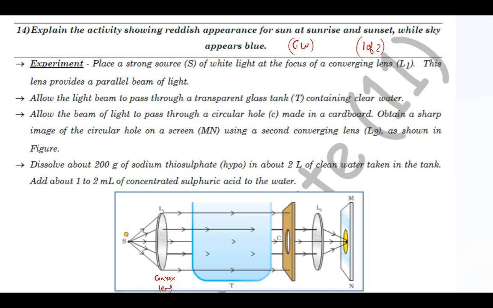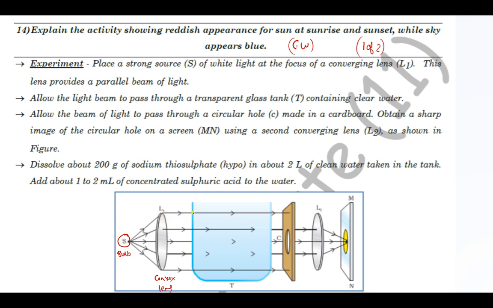And here we keep a source of light. For example, we keep a bulb, we keep a torch, such that it is at the focal point of this. Now, when the incident ray travels through the focal point, the refracted ray will travel parallel to the principal axis. We very well know this. So we will get a parallel beam of light over here, right? Simply, due to this reason, we are keeping this source of light at the focal point such that after converging, they will travel parallel to the principal axis, right? So we get a parallel beam of light.